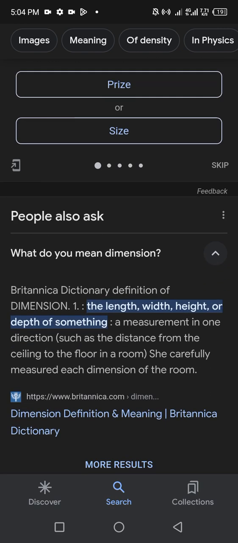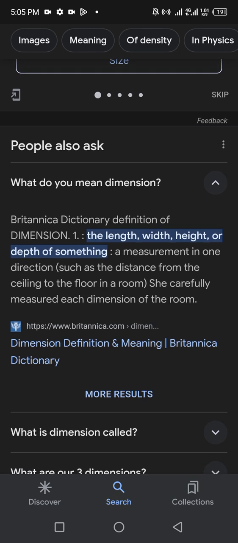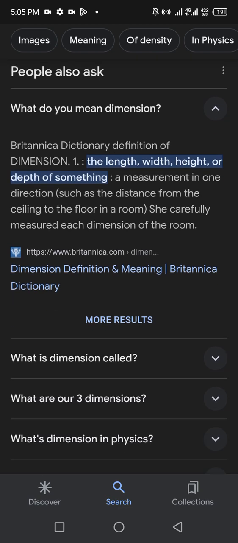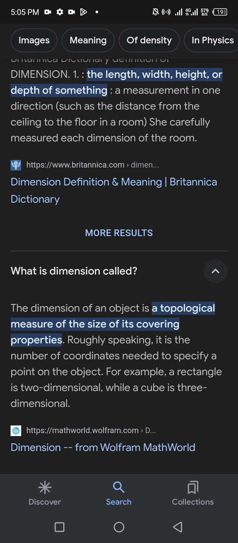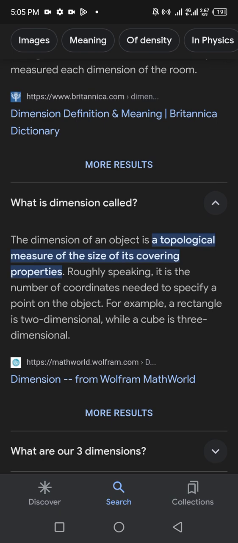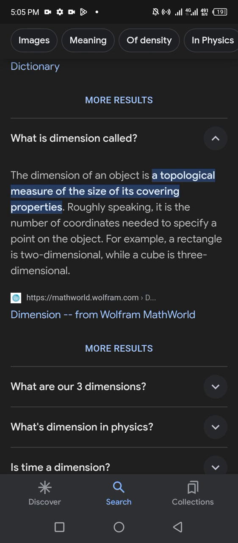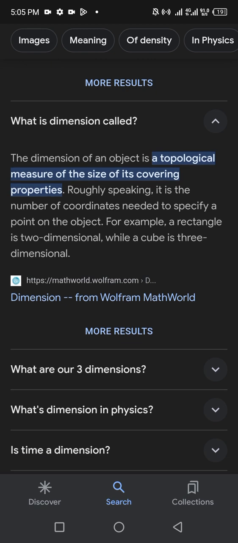उसके बाद अगर मैं डेफिनेशन की बात करूँ तो Britannica Dictionary definition of dimension: the length, width, height and depth of something; a measurement in one direction such as the distance from the ceiling to the floor in a room. She carefully measured each dimension of the room. The dimension of an object is a topological measure of the size of its covering properties. Roughly speaking, it is the number of coordinates needed to specify a point on the object. For example, a rectangle is two-dimensional while a cube is three-dimensional.